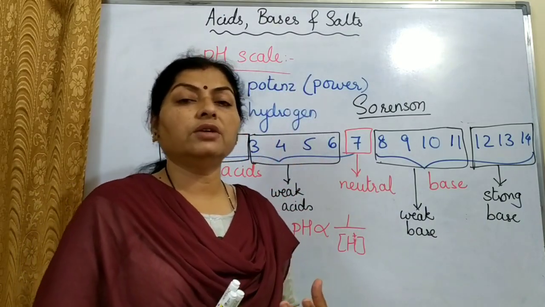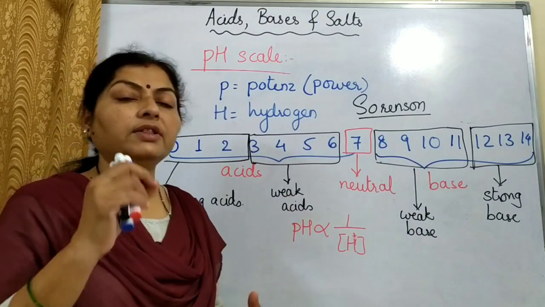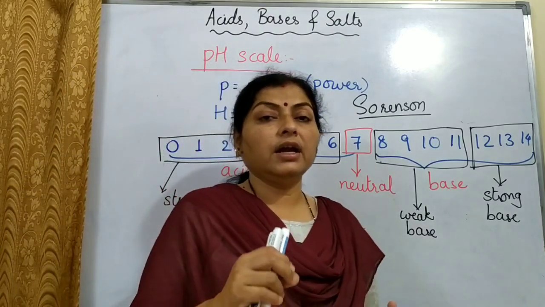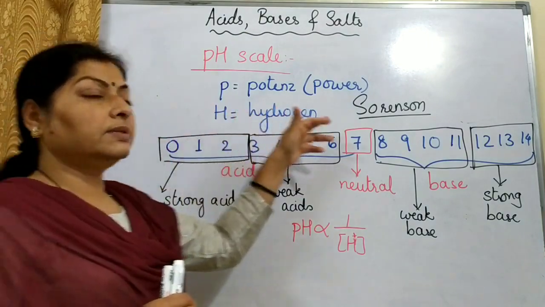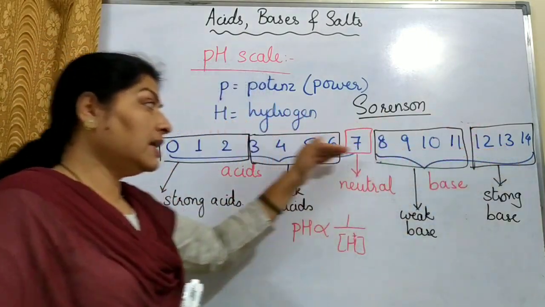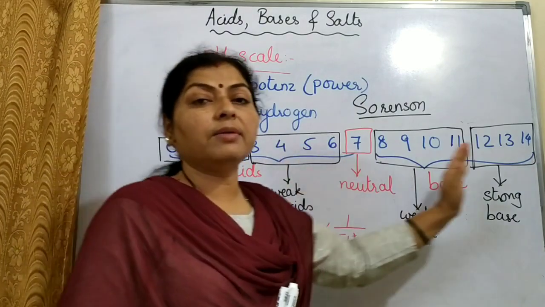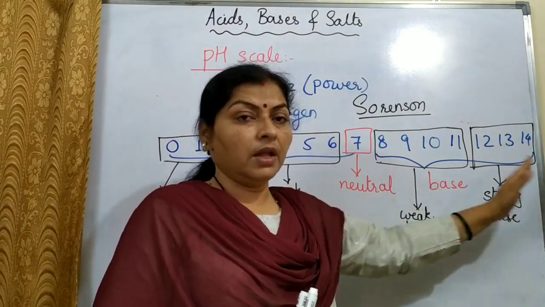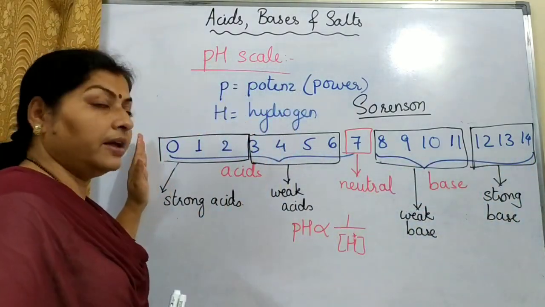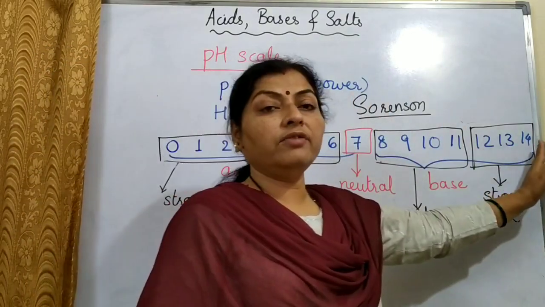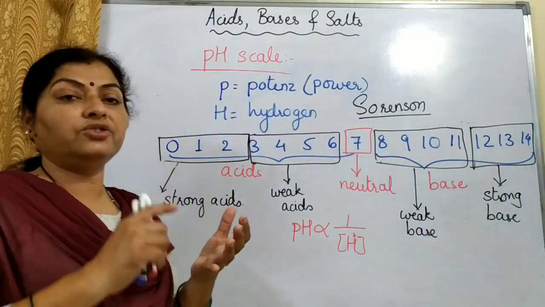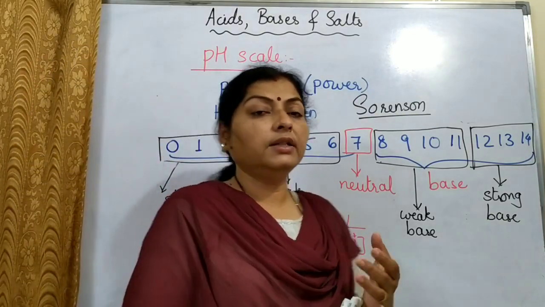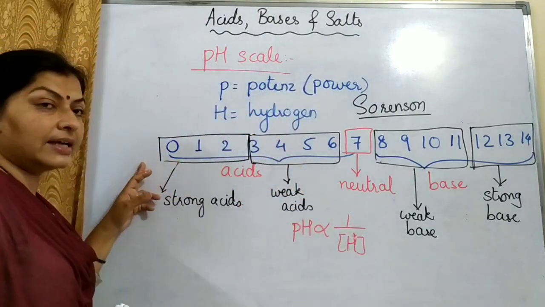Any solution will give a typical color with the universal indicator, and with that color there will be a specific number on this pH scale. This pH scale is linked with some colors ranging from shade of red to shade of blue. If you have a reddish shade, that is orange, red, pink, purple, then you can identify it as acid.